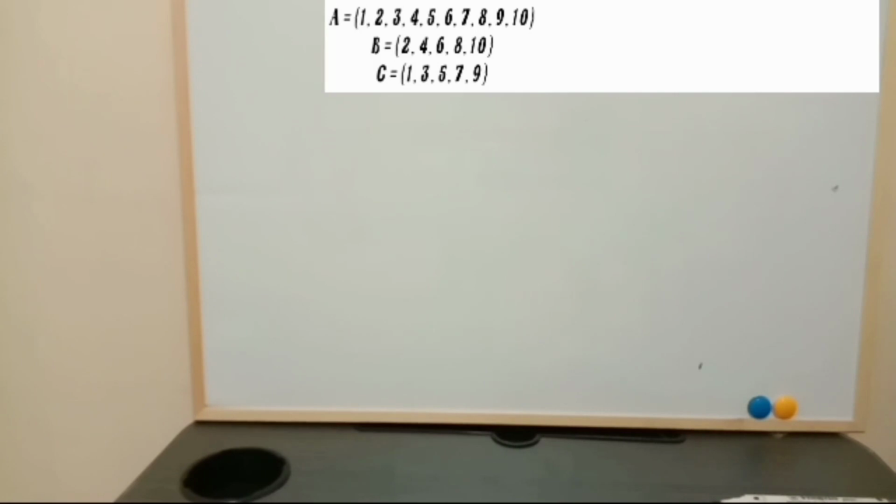Now to apply, we have three sets. Set A is a set of counting numbers from 1 to 10. Set B is a set of counting even numbers from 2 to 10. Set C is a set of counting odd numbers from 1 to 9.